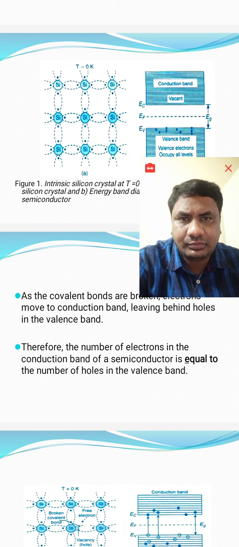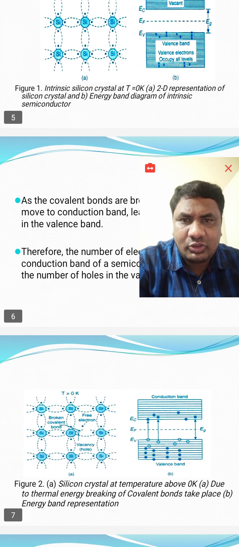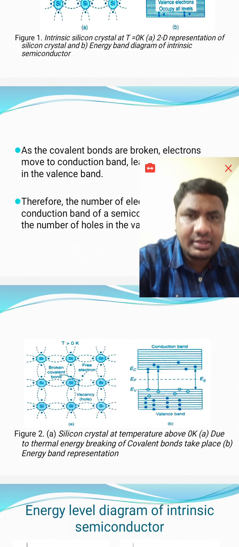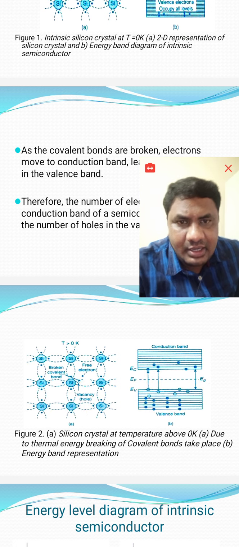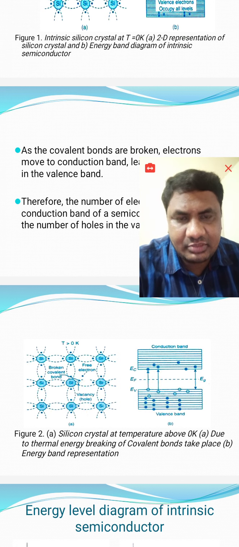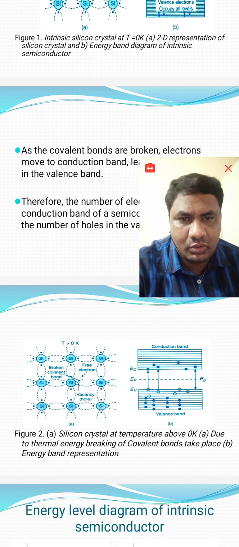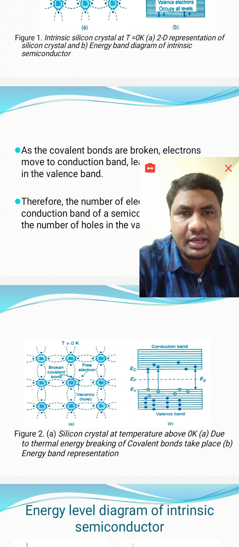As covalent bonds break, electrons move to the conduction band. In the case of intrinsic semiconductors, the number of free electrons in the conduction band is equal to the number of holes in the valence band. What is this hole? The missing of an electron is said to be a hole. Electrons have negative charge, holes have positive charge. Electrons carry negative charge, holes carry positive charge.